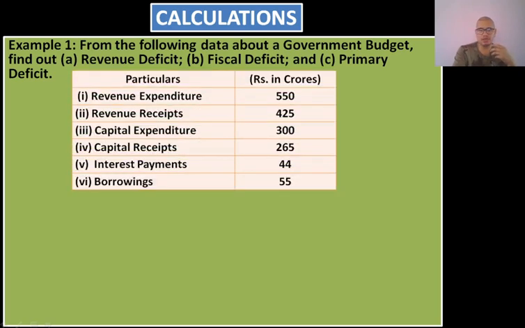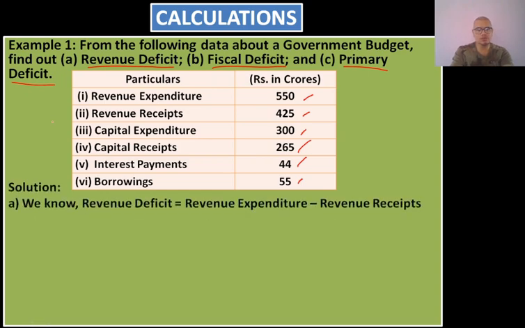Now here the question is that you have to find A, revenue deficit, B, fiscal deficit and C, primary deficit, from the given data. As you can see, revenue expenditure is given as 550, revenue receipts is 425, capital expenditure is 300, capital receipts is 265, interest payments 44, borrowings 55. Let's see the first question, that is, to find the revenue deficit.